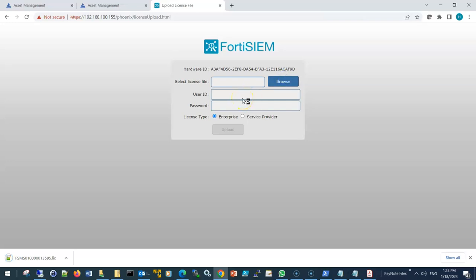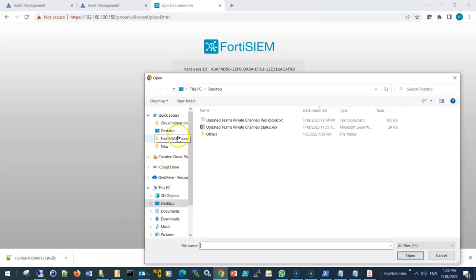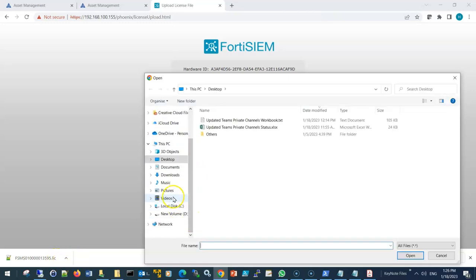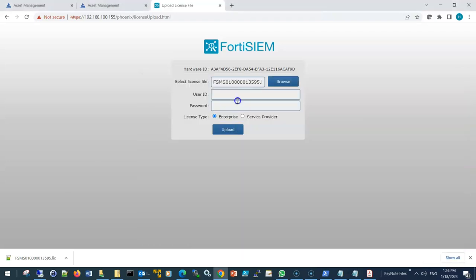So it should be in my downloads. It's ending 95.lic. So if I go to my downloads, this one, and then the username is admin, and the default password is admin*1. And as you can see, guys, the license type is enterprise, not service provider, because we are not installing a multi-tenant. And then upload.